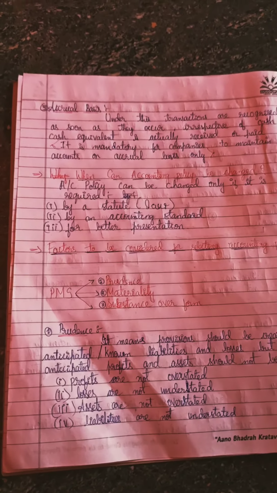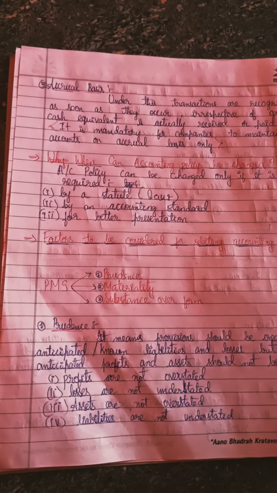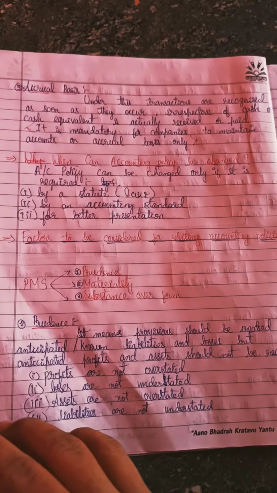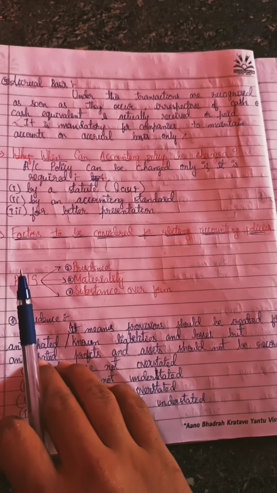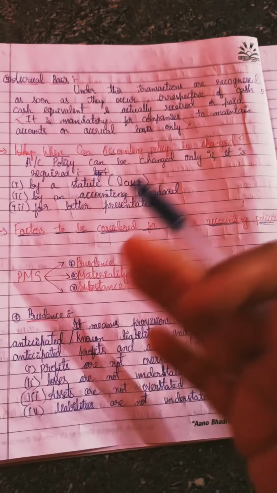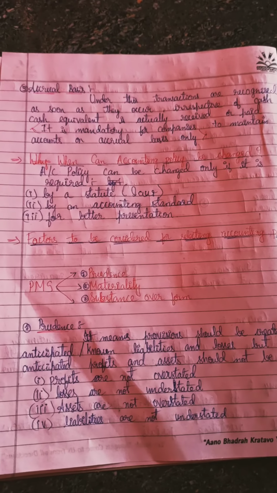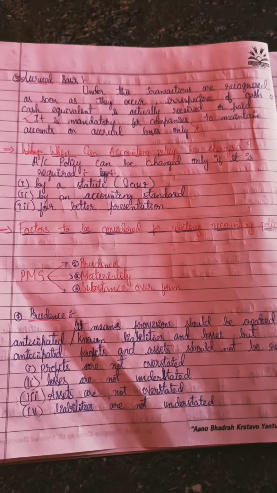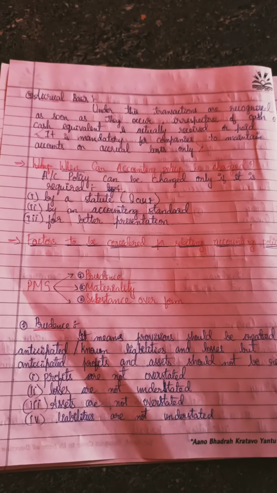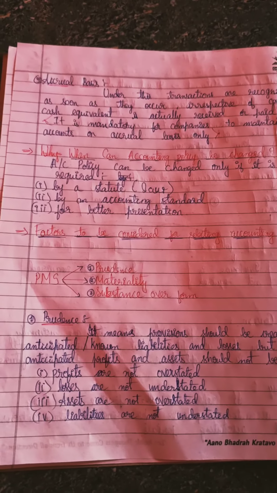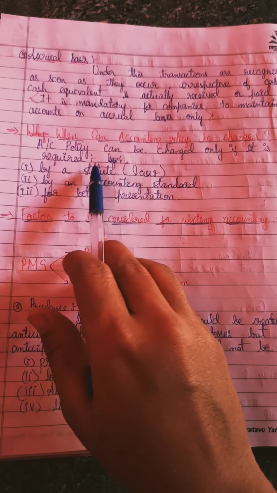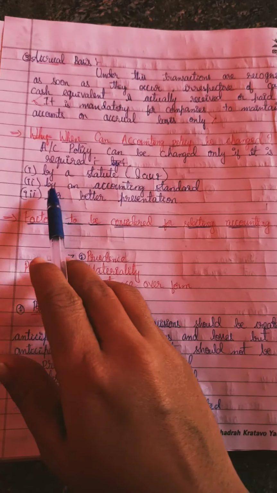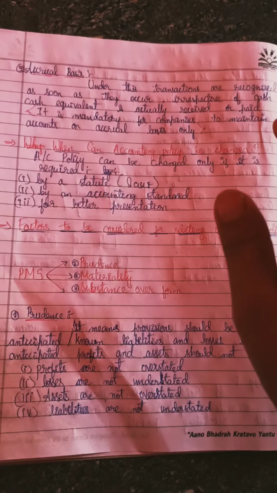If you ask, can we change our accounting policy because it is against our assumption, that is consistency? If we have adopted one policy and now we want to change it, yes, you can change, but only in some cases. That is if it is made mandatory by the law, or if it is made by accounting standard itself.